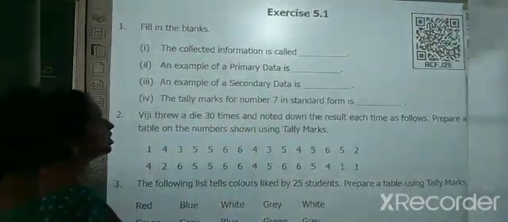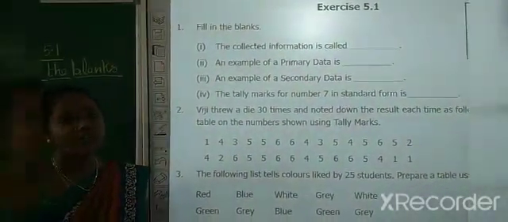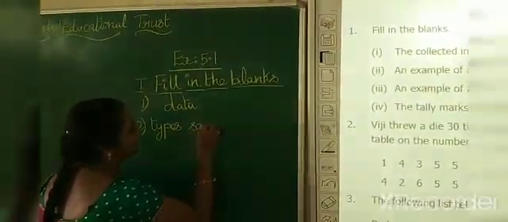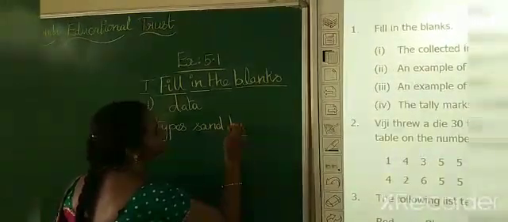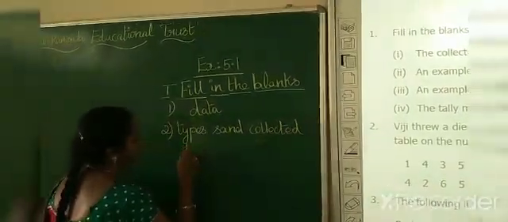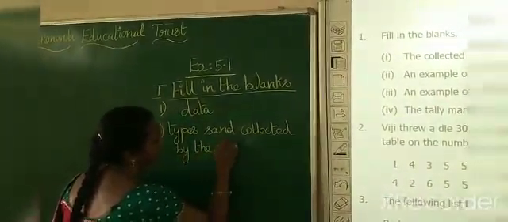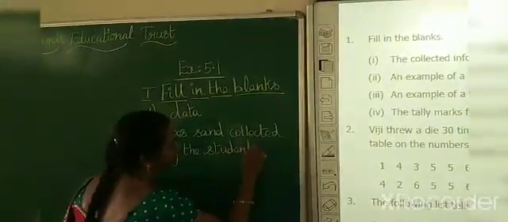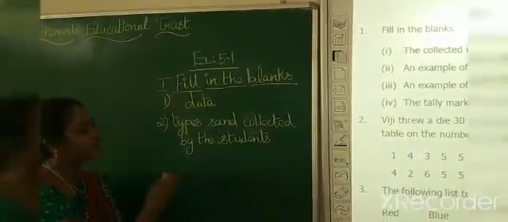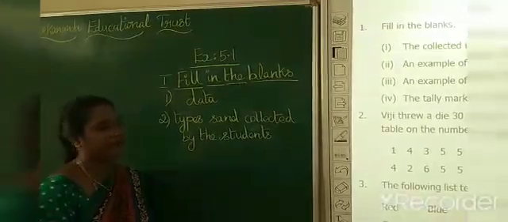Okay. Second question. An example of a primary data is dash. Children, you can give answers on your own. I am writing one answer here. The answer is types of sand collected by the student. Directly the student is going to collect the different types of sand, so it comes under primary data.